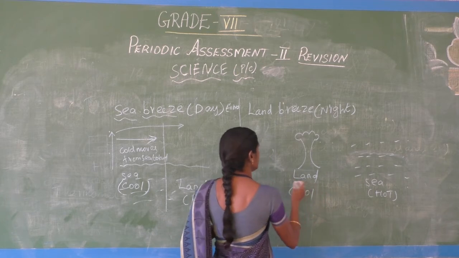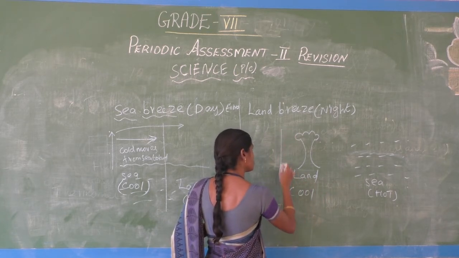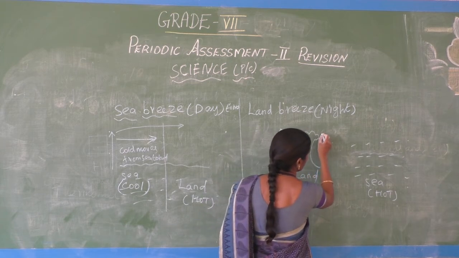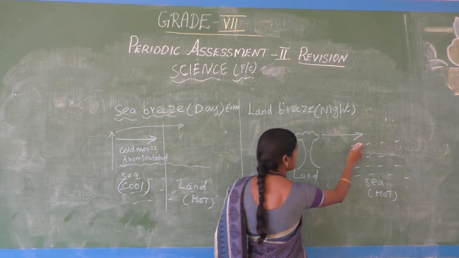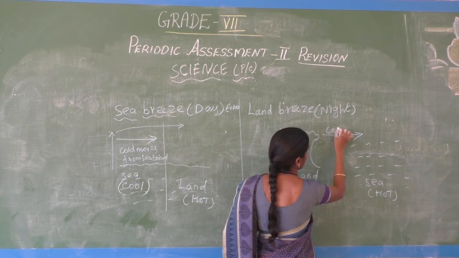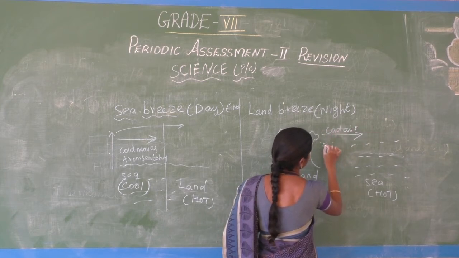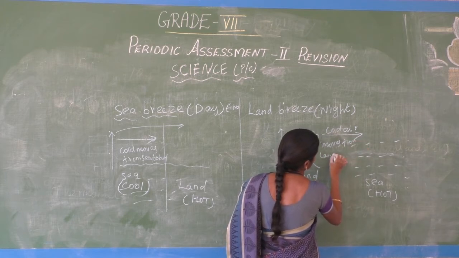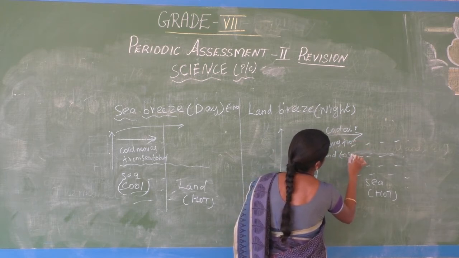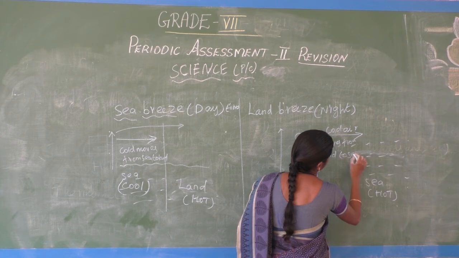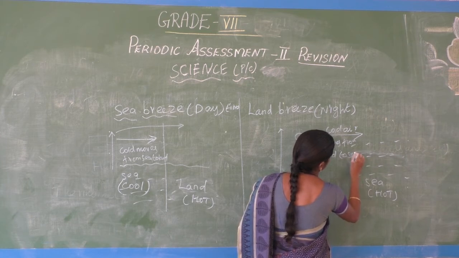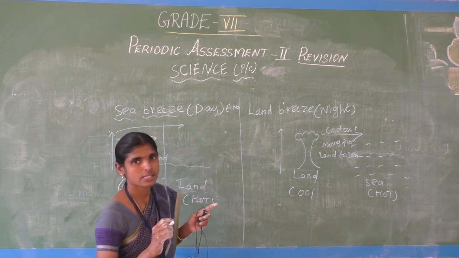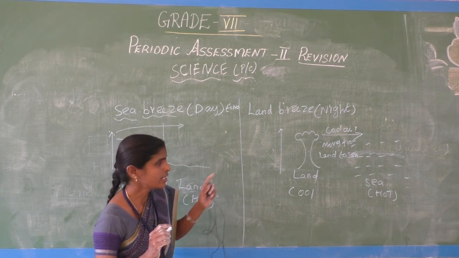The air rises in the upward direction, and the cool air moves from land to sea. That process is called the land breeze. The land breeze occurs at night time.